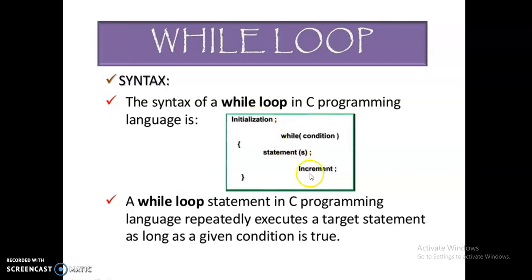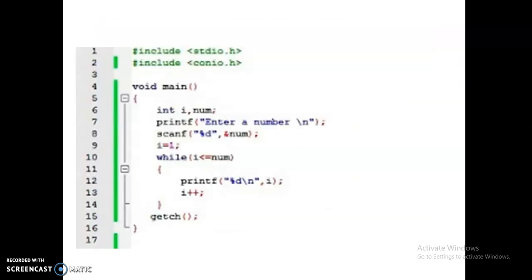These two statements are very important: initialization and increment. A while loop statement in the C programming language repeatedly executes a target statement as long as the given condition is true. The while loop is executed as long as the condition is true. If the condition is false, it will get out of the while loop.